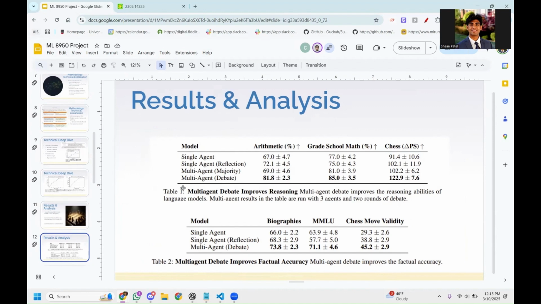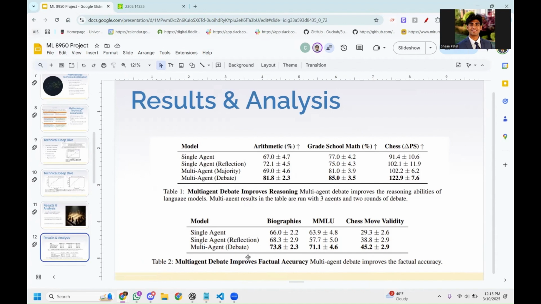So in table 1, we look at the multi-agent debate on improving reasoning itself. And looking at just purely the math on this, you can obviously see that at the time in 2023, with the state-of-the-art model being GPT 3.5 Turbo, the multi-agent debate has a significantly higher rate of reasoning on both arithmetic, grade school math, and in chess. And the same can also be said about factual accuracy.